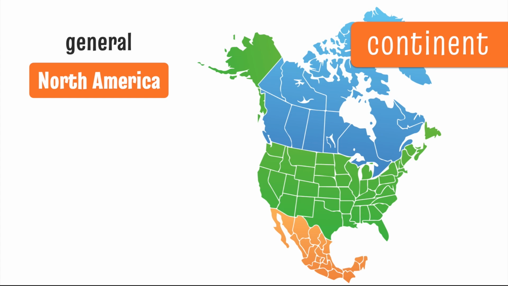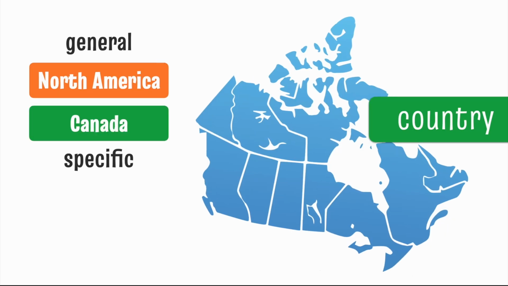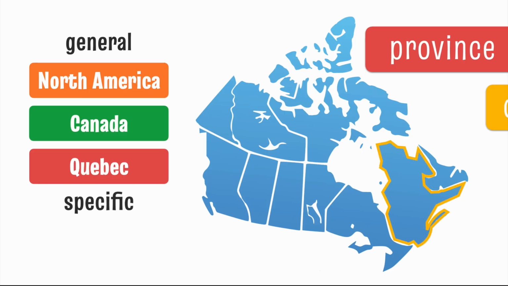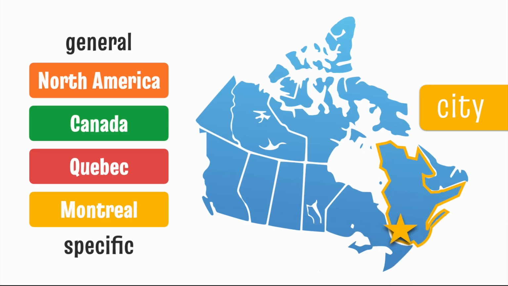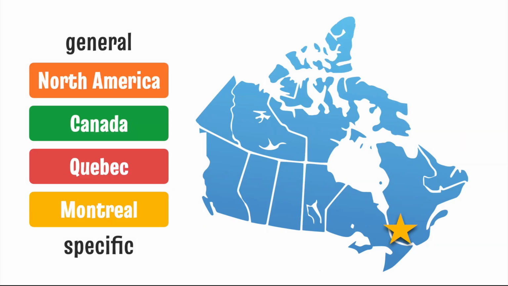Let's get a little more specific. North America has many countries, so a more specific answer would be that I live in Canada. But Canada is home to many provinces, so to be even more specific, I might say I live in Quebec. But Quebec is filled with many amazing cities, so to be even more specific, I might say that I live in Montreal. Of course, I could be even more specific and talk about my neighborhood and street name, but I think you can see what I'm getting at. So in this list of locations, North America is the most general, Canada is a little more specific, Quebec is even more specific, and Montreal is the most specific.